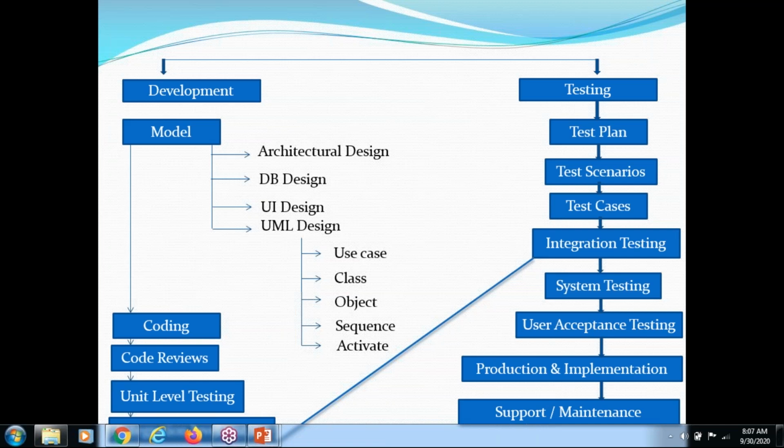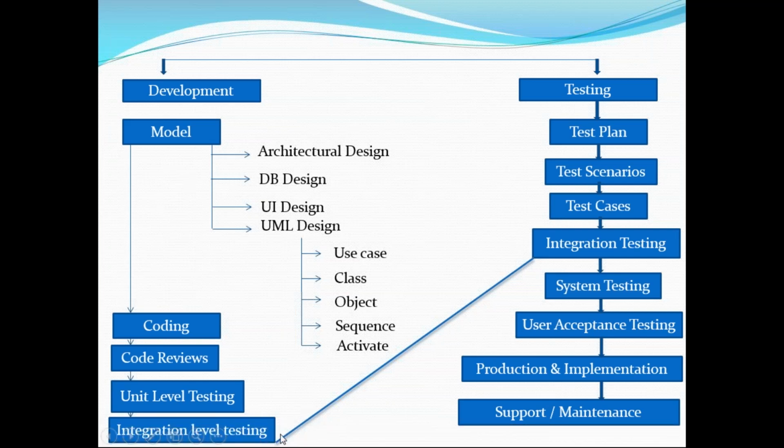So the developer needs to do unit level testing. Once the unit level testing is done, he will do integration level testing. So here the developer part is completely done. Understanding, right? Based on the design, the developer starts doing the coding. Once the code is done, he will move to code review. Code review is what? A senior person will review the code. Once the code is fine, then they will do unit level testing.